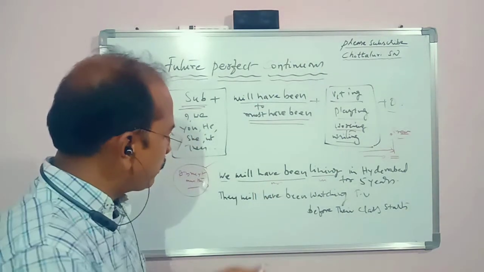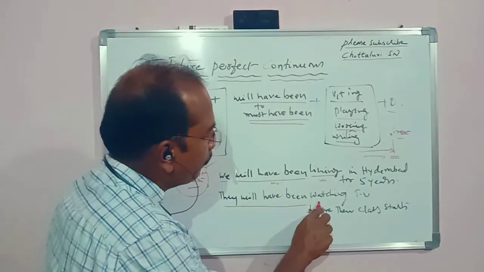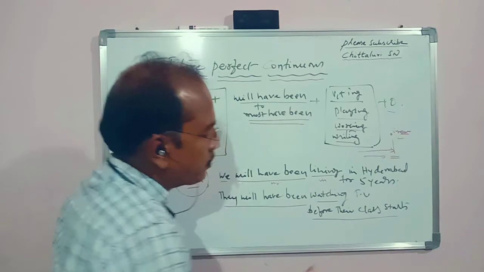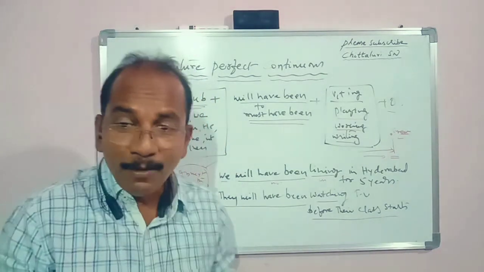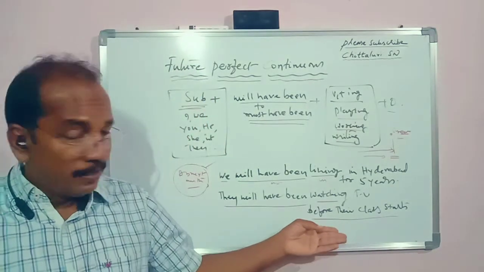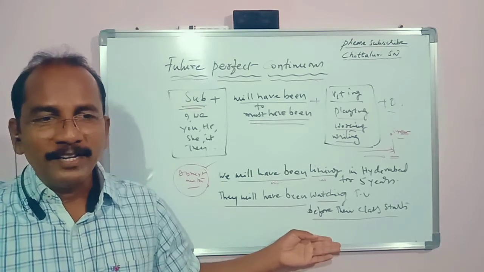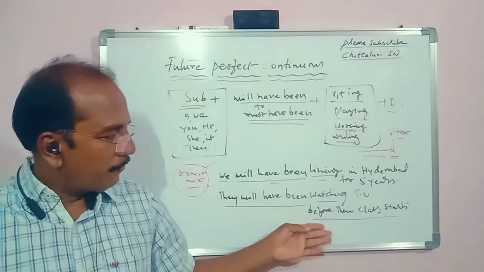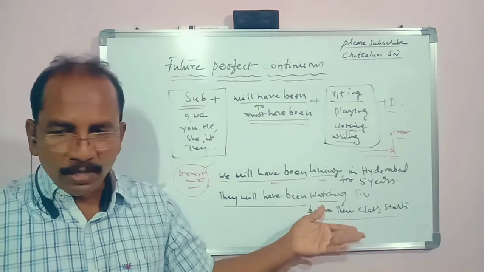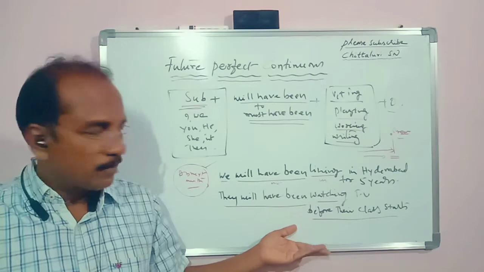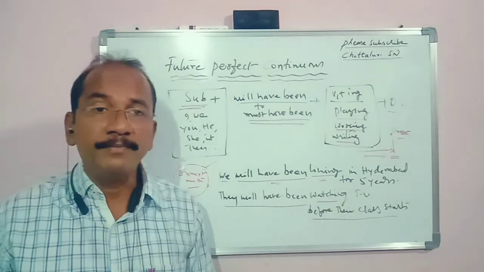And coming to next example also, they will have been watching TV before their class starts. Here, what is the point of time in the future? Live example I have given. Generally, it will happen regarding students, right? Before their class starts, what will they be doing? Certain students, they will have been watching TV.